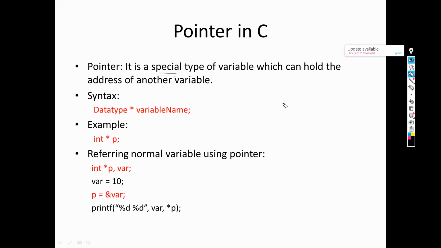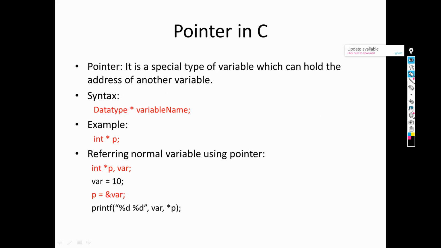Generally, if we declare any variable like this, integer a, then this a will be storing the value. More or less all the variables declared like this, integer, float, character or any sort of data type we have used, store the value. Whereas in the case of a pointer, it is special. Why? Because it stores the address of another variable. So in place of storing values, it will be storing the address. That's why a pointer is a special type of variable.